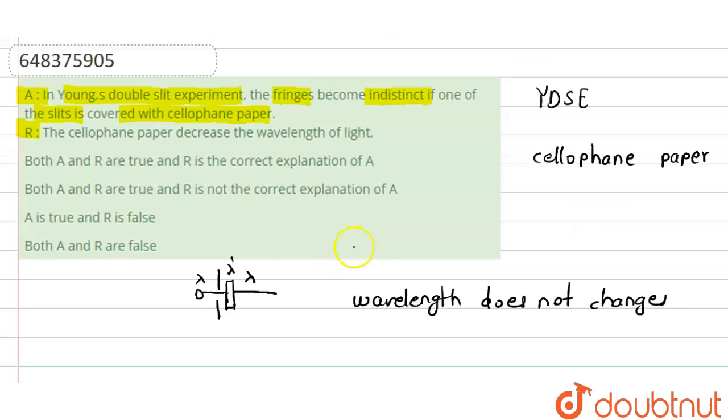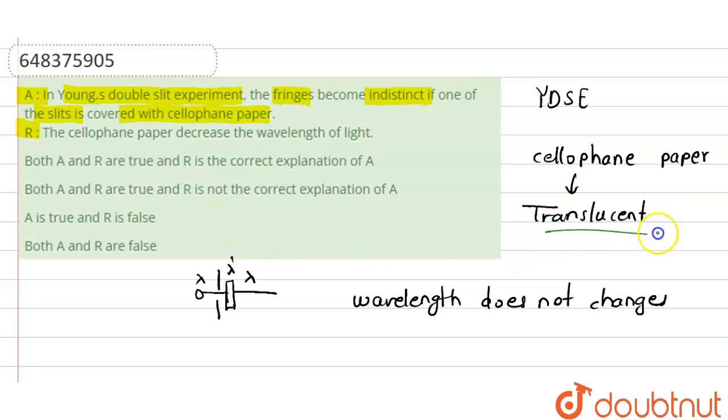Now what we also know is that cellophane paper is a translucent medium. Translucent material means a material which absorbs some of the light, and then the light coming out from that material is not exactly of the same intensity as the original light. Means some of the light is absorbed by that material.